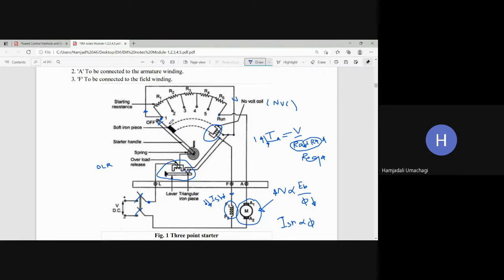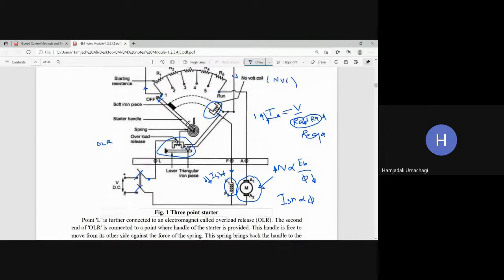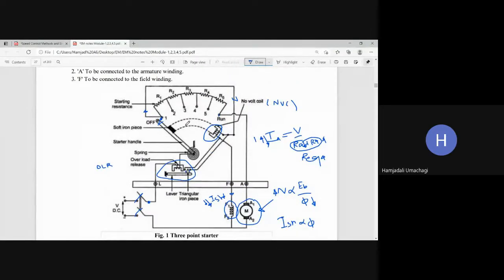Is it clear, all of you? Yes, sir. Okay, so in order to avoid this kind of drawback, we are going for the next upgraded starter. So the next version of this 3-point starter is the 4-point starter. And once again, this 4-point starter is also used to control the starting current of DC shunt motor only. Is it clear, all of you?